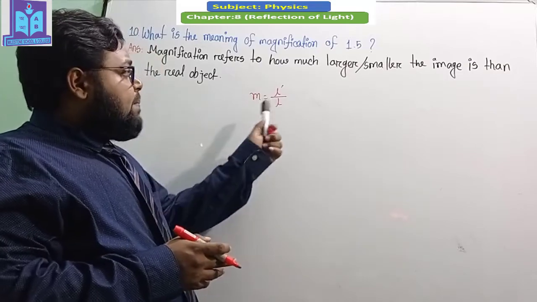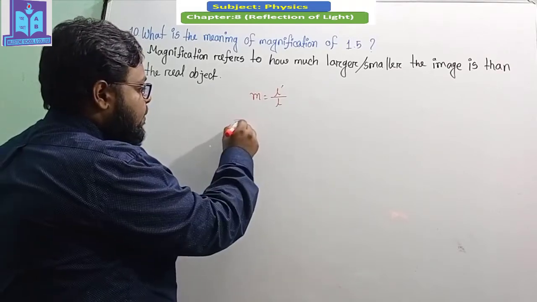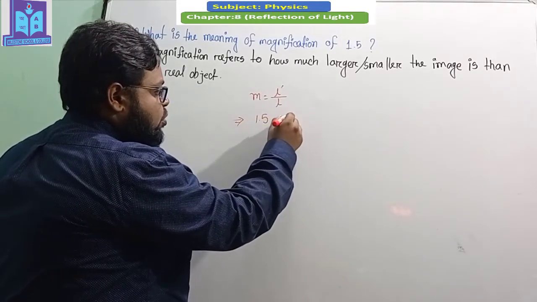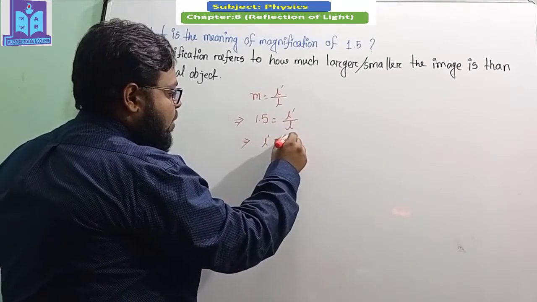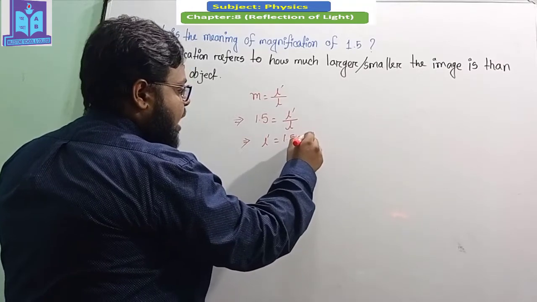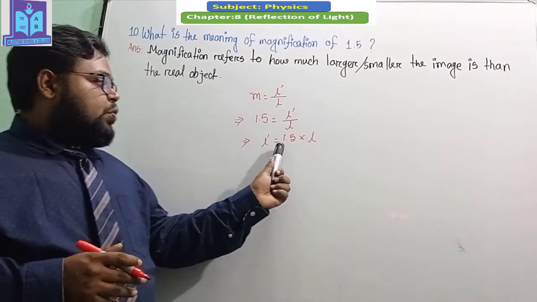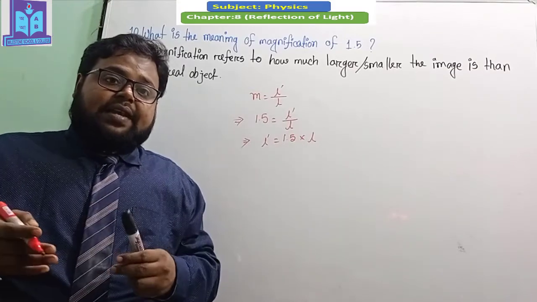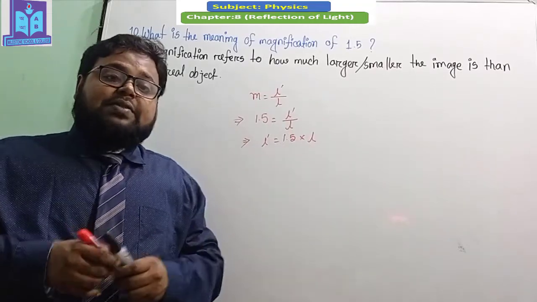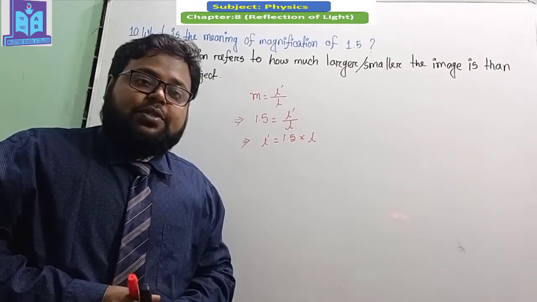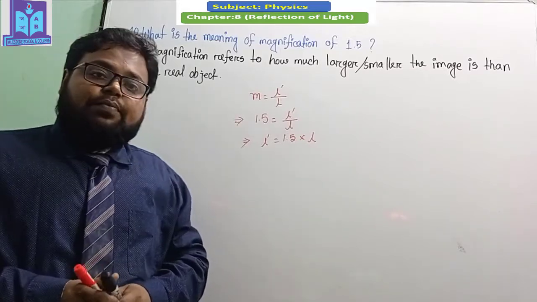So if we put the magnification value 1.5 for M here, 1.5 equals L prime by L. So L prime equals 1.5 times L. We get the last equation, L prime equals 1.5 times L. That means the image which is created is 1.5 times larger than the real object. And I hope you understand what magnification of 1.5 means.